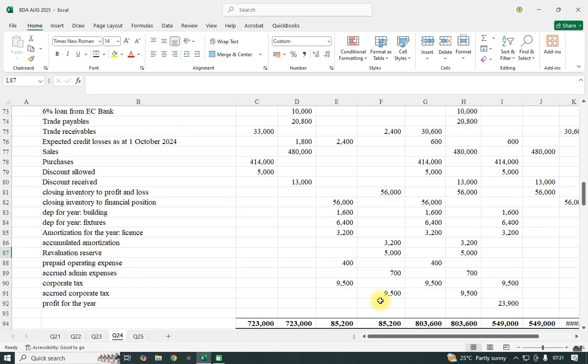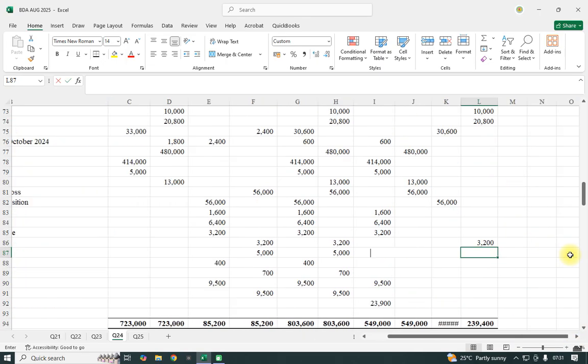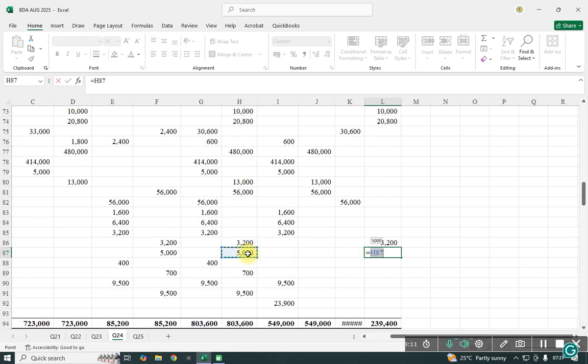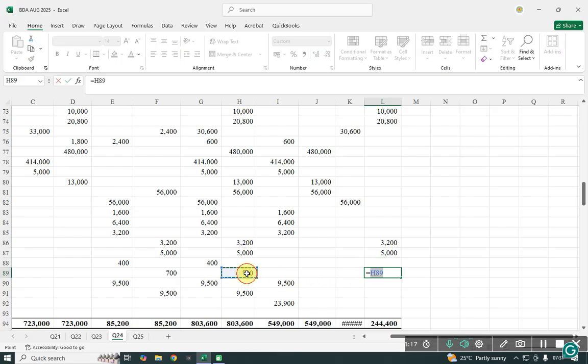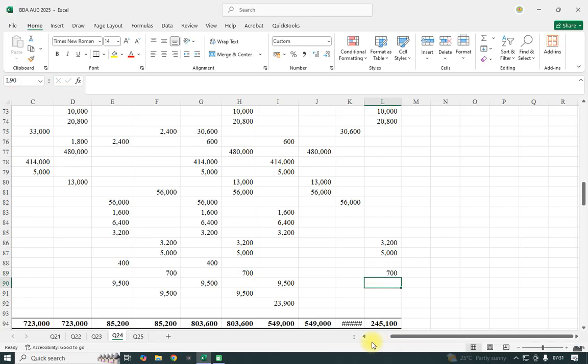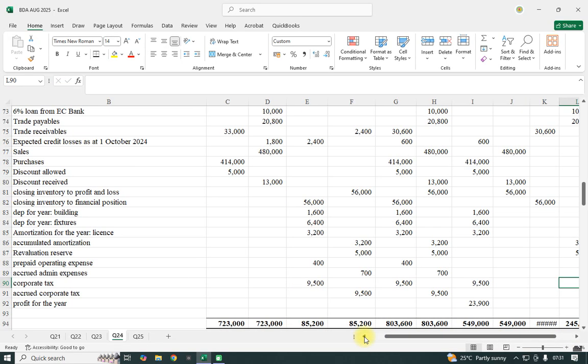Then the other thing, we have the revaluation of 5. We had the 700, which was accrued, and apart from 700, which was accrued, we had 400, which was prepaid.